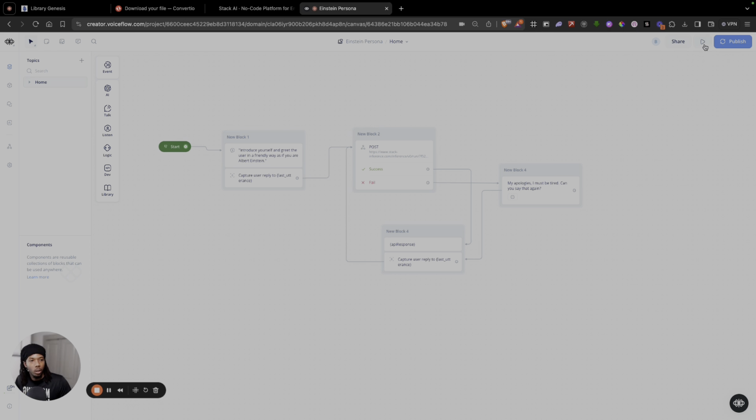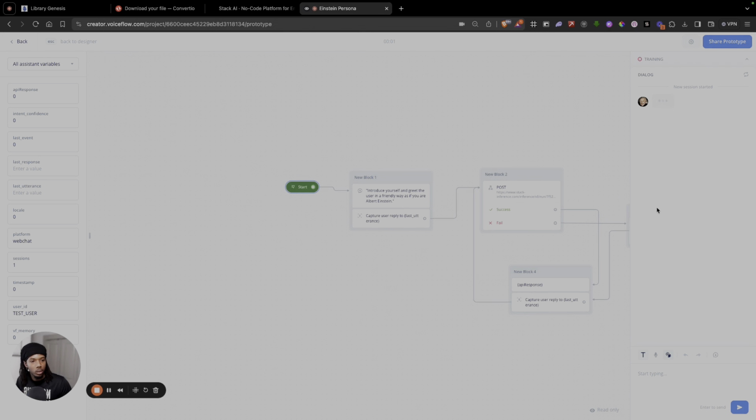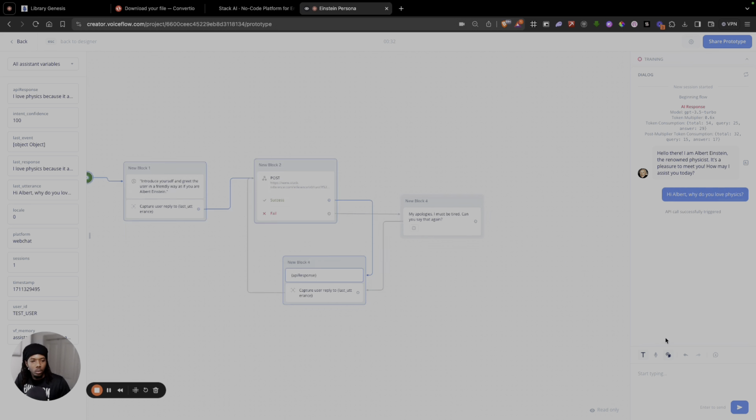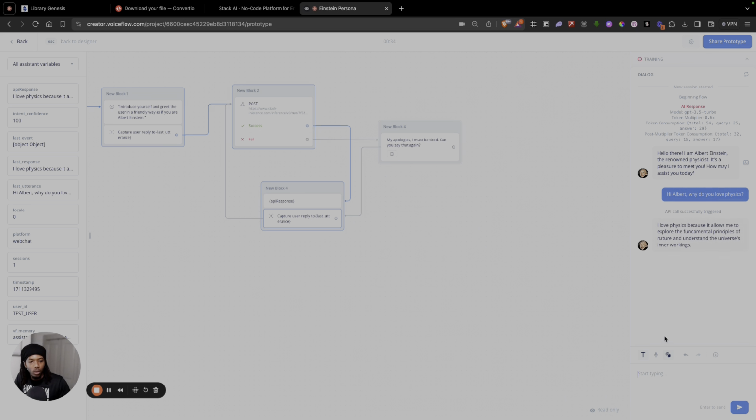So let us go and run this. Hello there, I'm Albert Einstein, the renowned physicist. It's a pleasure to meet you. How may I assist you today? Hi, Albert. What should I ask? Why do you love physics? I love physics because it allows me to explore the fundamental principles of nature and understand the universe's inner workings.